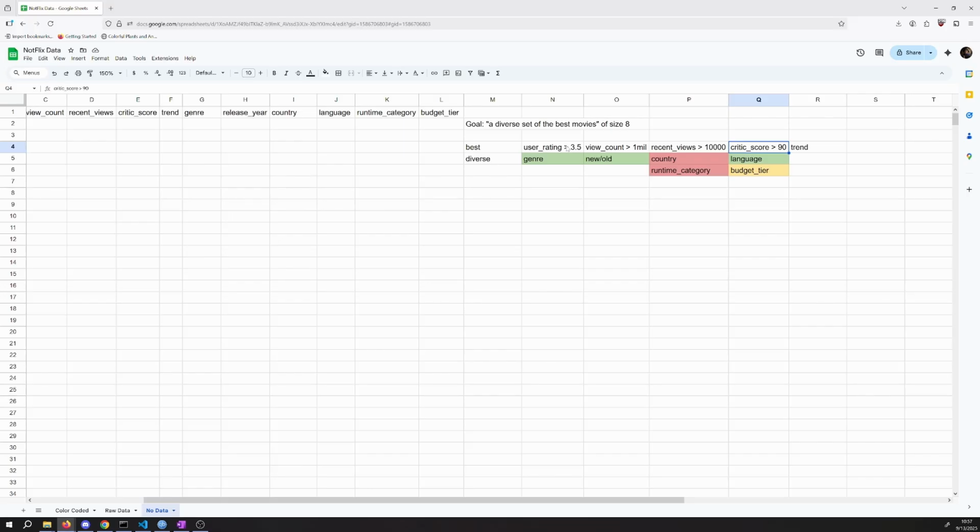Because we put the and joiner in there, what we will be doing is we keep reducing and reducing the size of the number of movies, right? We might start out with a set of all the ones greater than 3.5, and then we have to remove from them any that don't have the view count we want, and then we remove from that any that don't have the recent views, etc. We keep getting smaller and smaller as we apply these.